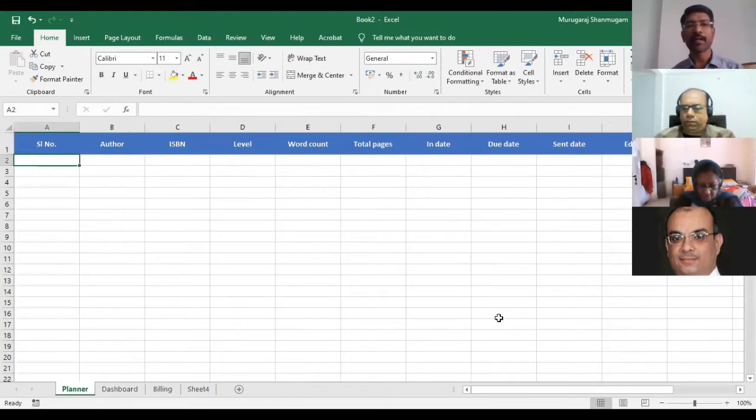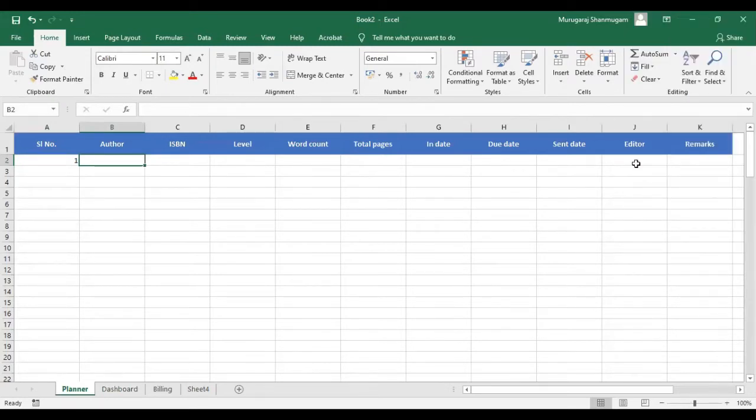So I wanted to create a planner, serial number 1. I need to have some author names, ISBN numbers, the level of editing, word count, total pages, in date, due date, send date, and finally the editor who worked on the project, and then the remarks. Serial numbers, nothing much to do. So let's say 1, 2, 3, we will fill it up later.